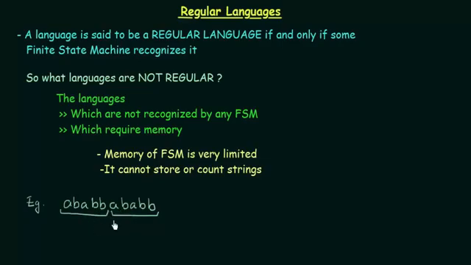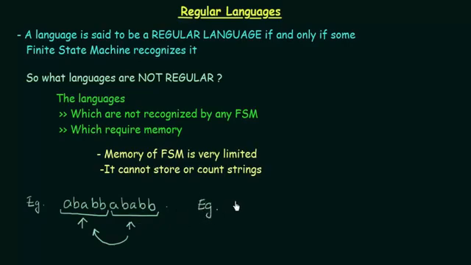So let us see if this can be designed using a finite state machine or not. We see that in order to repeat what was here over here, we need a memory which stores the information about this string. Only if we have the information about this can we repeat it over here. But we know that a finite state machine has a very limited memory, so it cannot store this part so as to repeat it again over here. So this cannot be designed using a finite state machine, making it a language that is not regular.